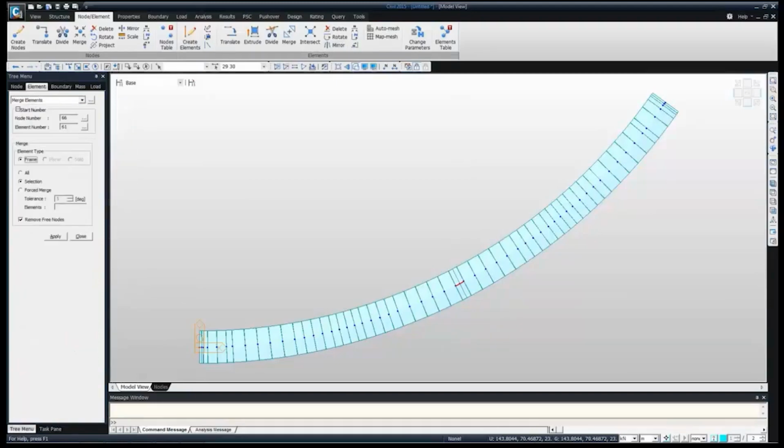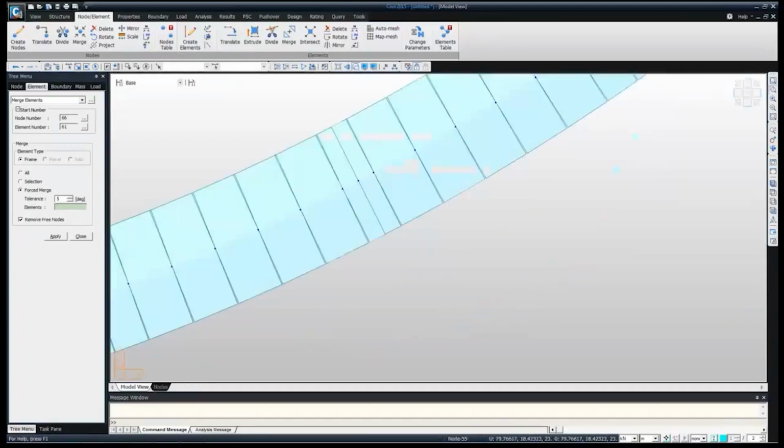In merge element, the type is frame type, so force merge, and just click on this box, no need to select even. Just click on the first section. I'll zoom in to have a clearer understanding. Click on this box, click on the first section and then the second section. So finally we can see here that both sections got merged.